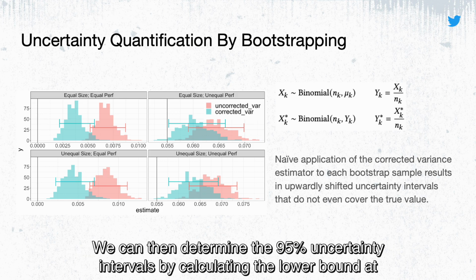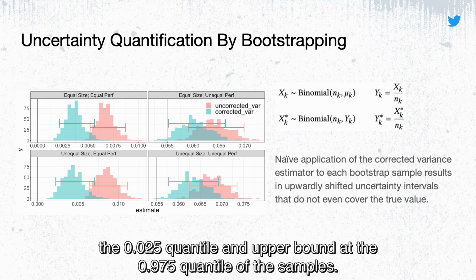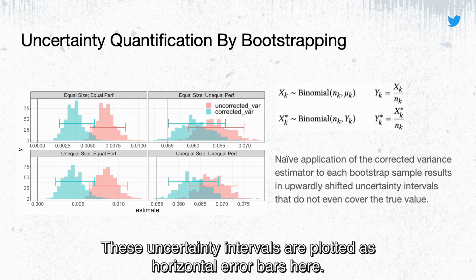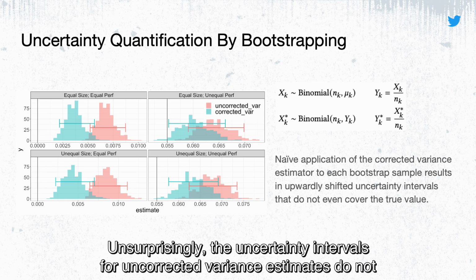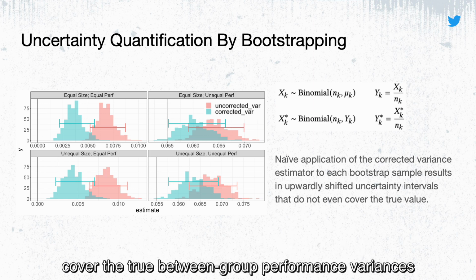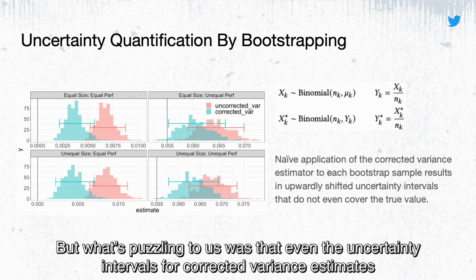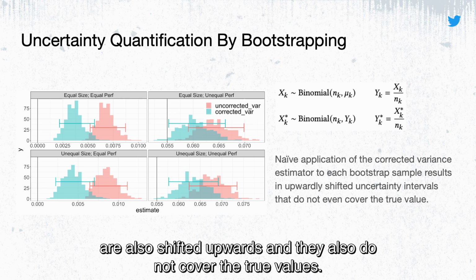We can then determine the 95% uncertainty intervals by calculating the lower bound at the 0.025 quantile and the upper bound at the 0.975 quantile of the samples. These uncertainty intervals are plotted as horizontal error bars here. Unsurprisingly, the uncertainty intervals for uncorrected variance estimates do not cover the true between group performance variances. But what's puzzling to us was that even the uncertainty intervals for corrected variance estimates are also shifted upwards, and they also do not cover the true values.